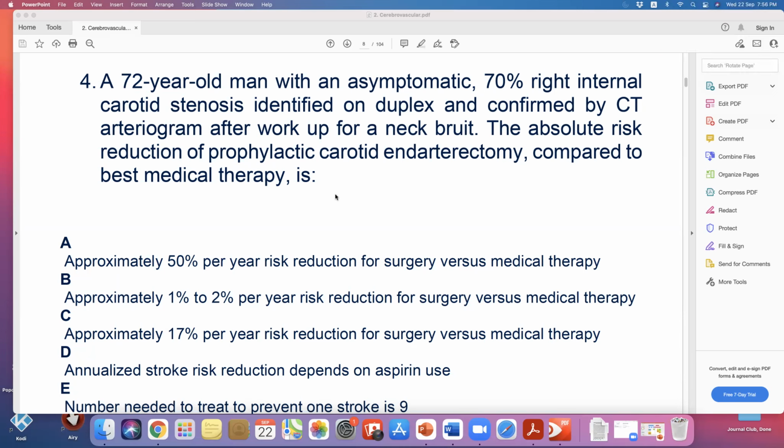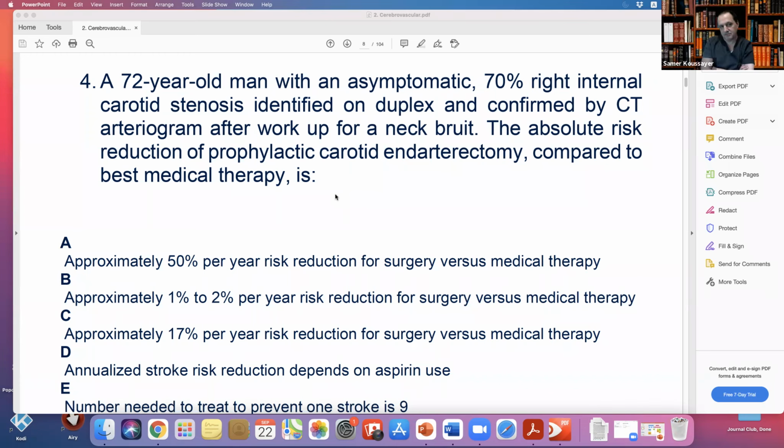The stroke rate with carotid endarterectomy is about 6%, and with medical treatment about 12% or something like this.